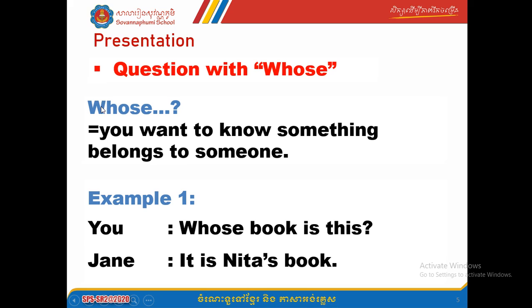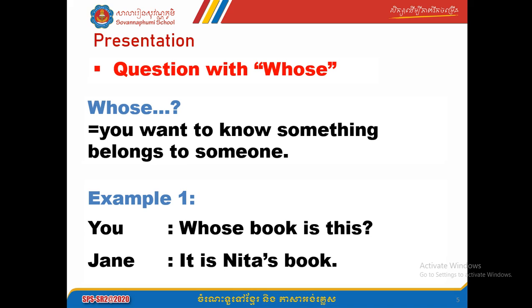So now let's have a look together. Whose. What do you mean, whose? Whose means that you are asking a question about something that belongs to someone. You ask the question whose when you want to know something belongs to someone. You don't know about that thing, so you ask the question whose, because you want to know who that thing is for, who it belongs to. That's why you ask the question whose.